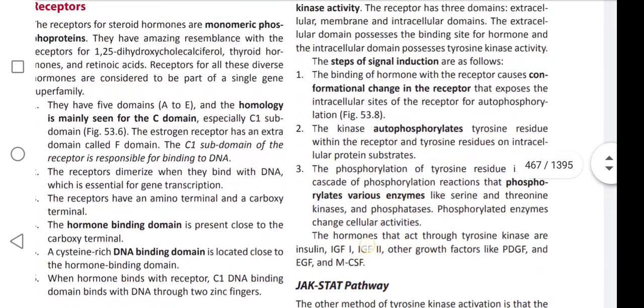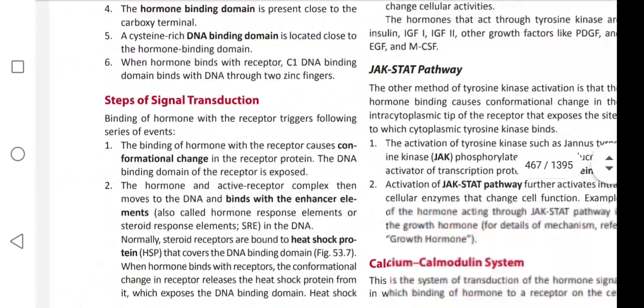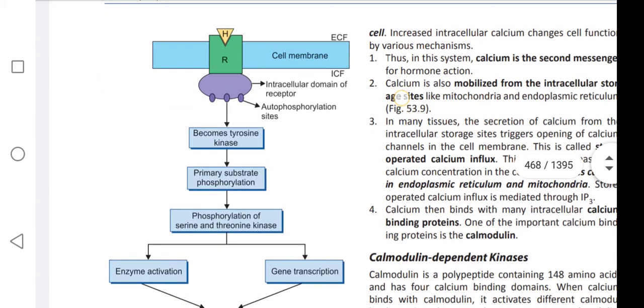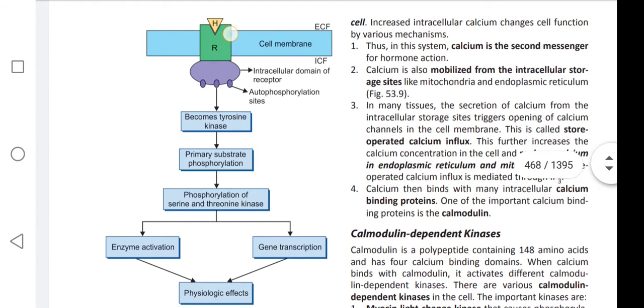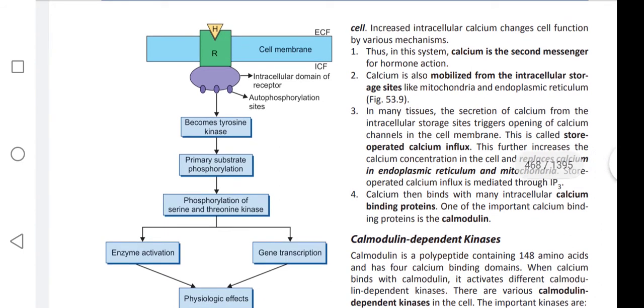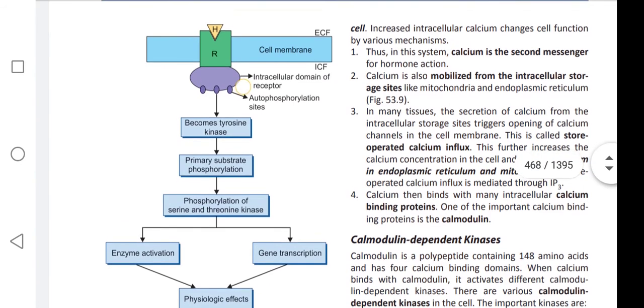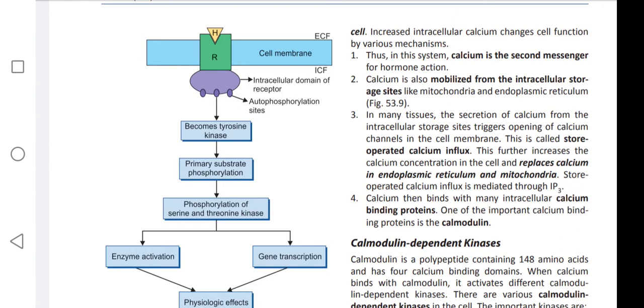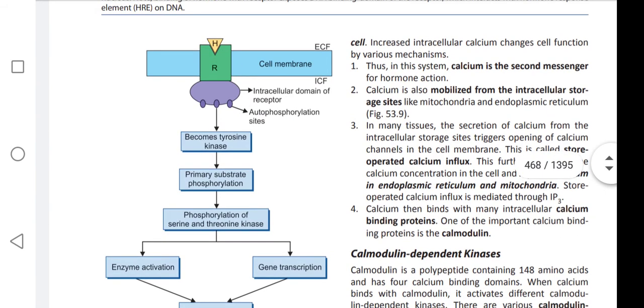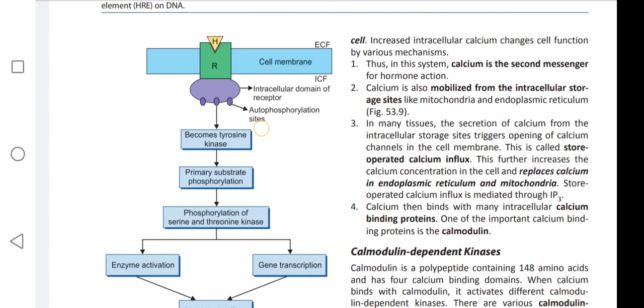We are going to the diagram. When the hormone binds with the receptor, it causes a conformational change in the receptor for autophosphorylation.